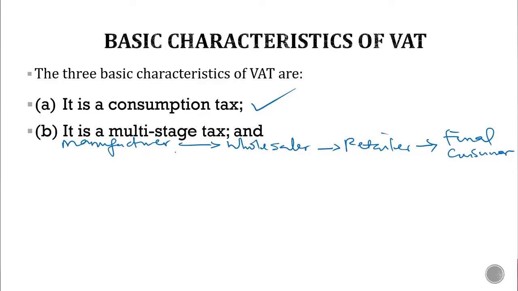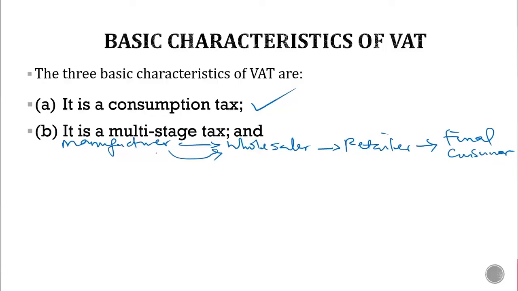Now, having purchased the raw materials and manufactured the products, the manufacturer sells the products to who? The wholesaler. Now the wholesaler is the one buying, so the wholesaler is also paying input VAT to who? The manufacturer. The manufacturer is selling, so the manufacturer collects what? Output VAT.